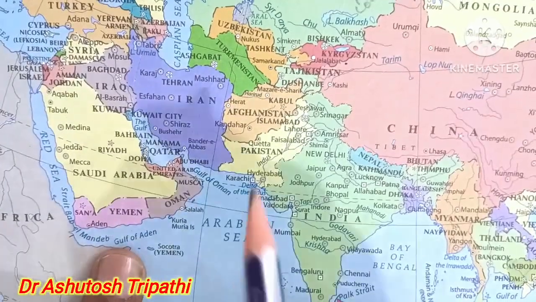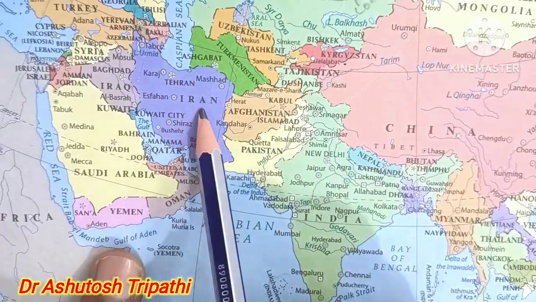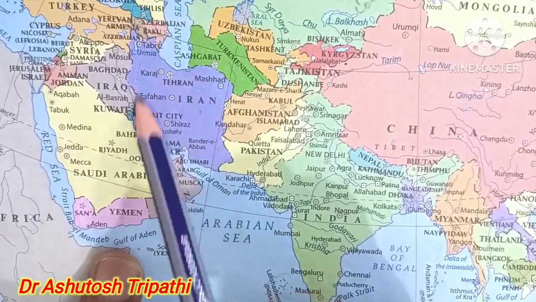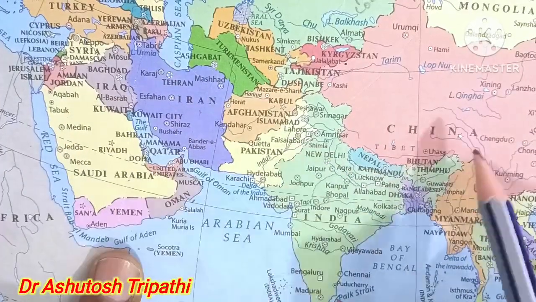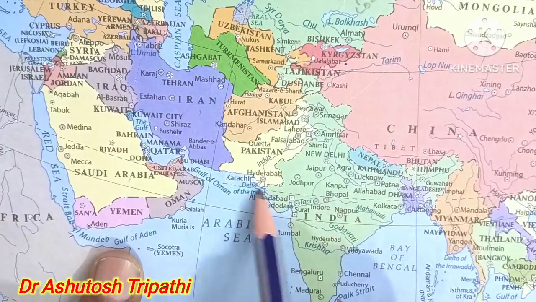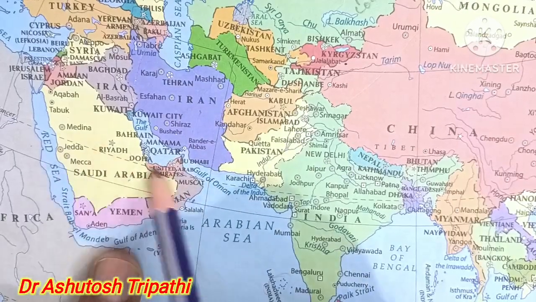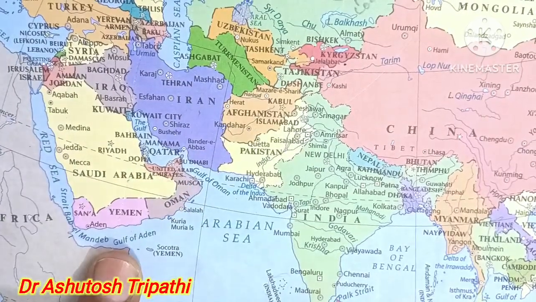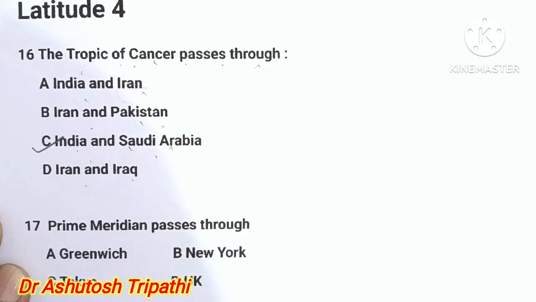Now see the map of Asia. The two options are Iran or Saudi Arabia. Here, see, no line passes through Iran. This is the Tropic of Cancer line. It is not passing through Iran, it passes through Saudi Arabia. It means answer C is correct.